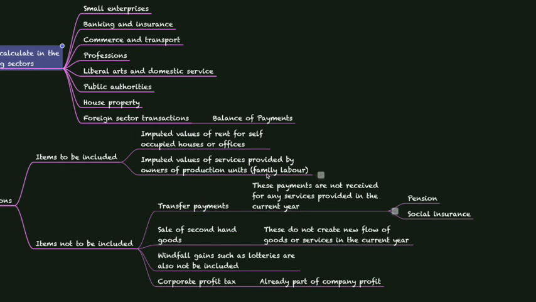Normally, when own family is included in the production, they will not be paid separately for the services provided. In this case, we have to assume some value, which are called imputed values, for the services provided from people in our own family.